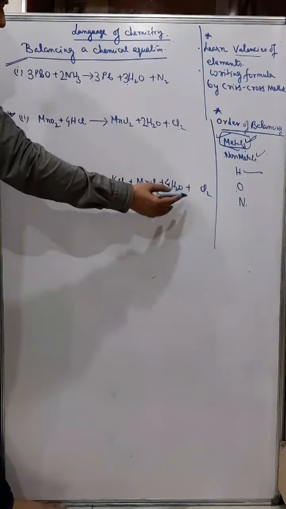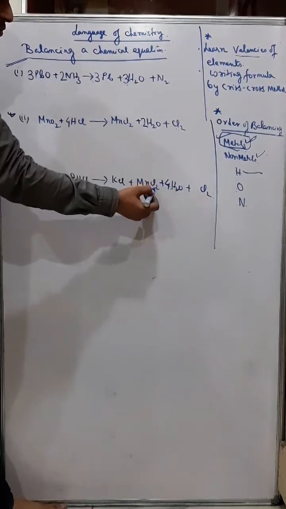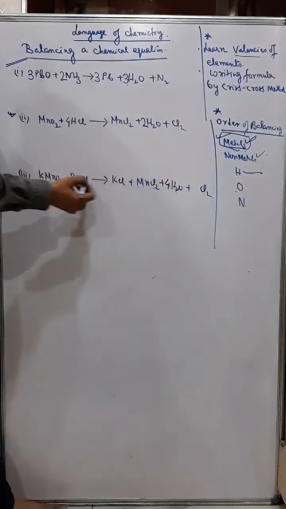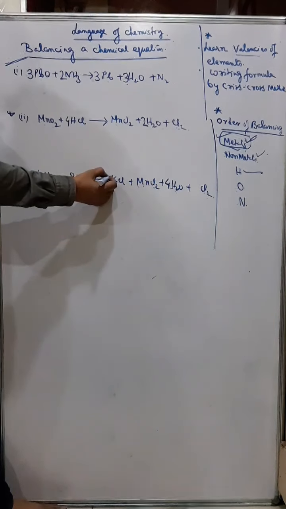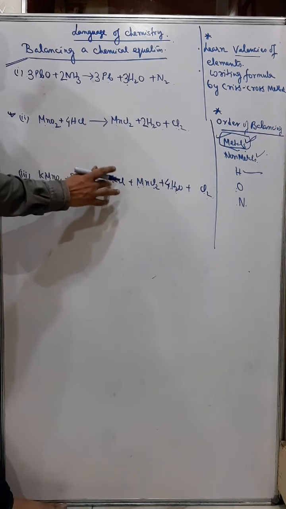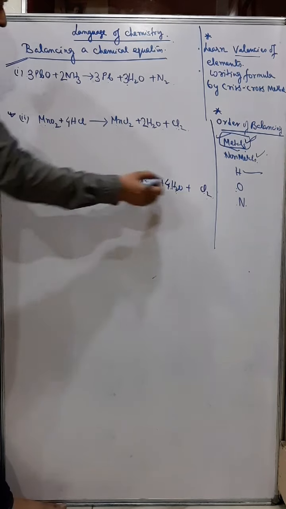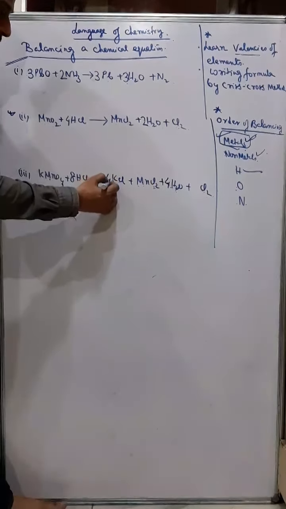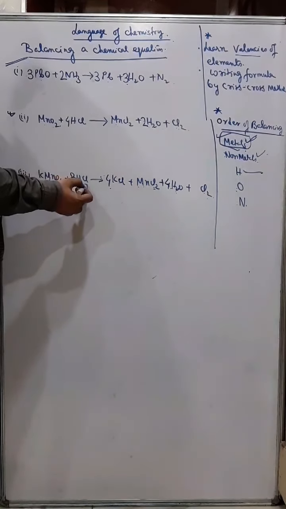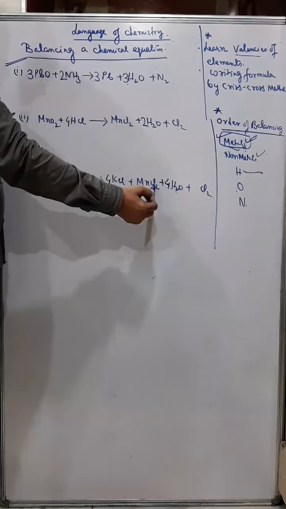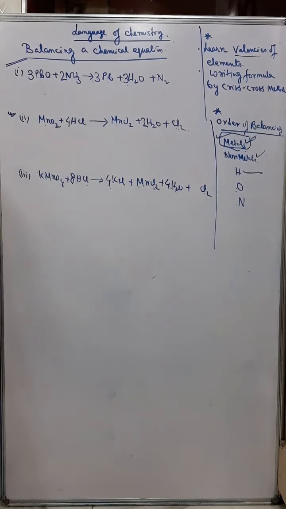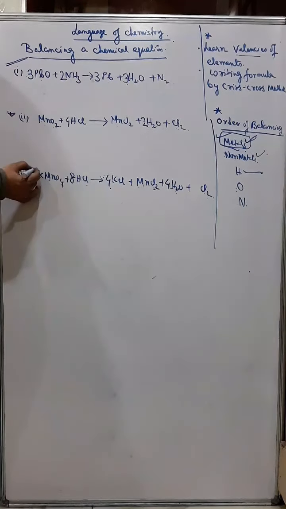Now you have 2 chlorine here, 2 and 2, 4, and you require how much? 8 chlorine. So 2 chlorine here, 2, 4, if I put 4 here, right? So now you can see chlorine becomes 8, 2 and 2, 4, and 4 plus 4, 8. But again you have a problem. Potassium now becomes 4, okay, put potassium 4.